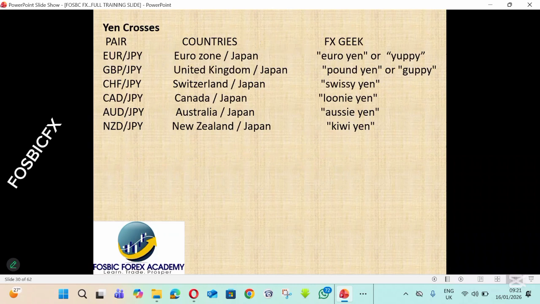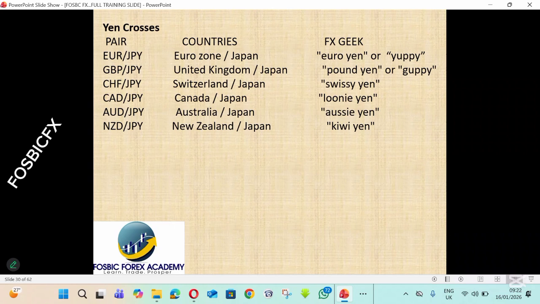The second class of the crosses is what we call the yen crosses. Of course, whenever you hear yen, your mind goes to what? Japanese yen, JPY. The pairs we have are EUR JPY, GBP JPY, CHF JPY, CAD JPY, AUD JPY, NZD JPY. For EUR JPY, two countries are involved, the Eurozone and Japan. GBP is United Kingdom and Japan, CHF is Switzerland and Japan. You can see that JPY is present in all the currency pairs. That is why we call them yen crosses.